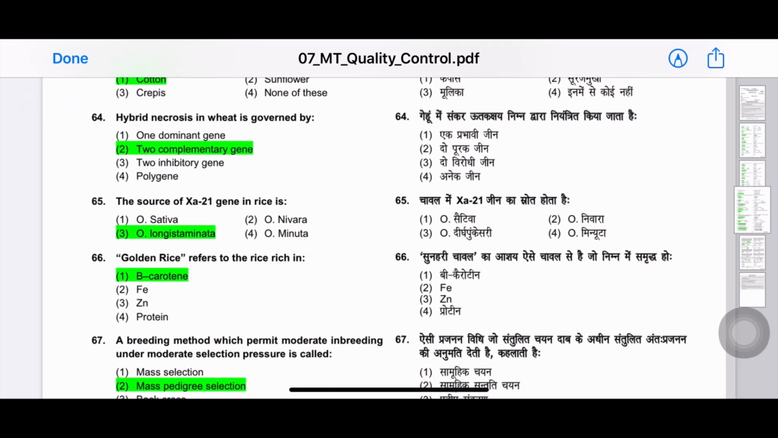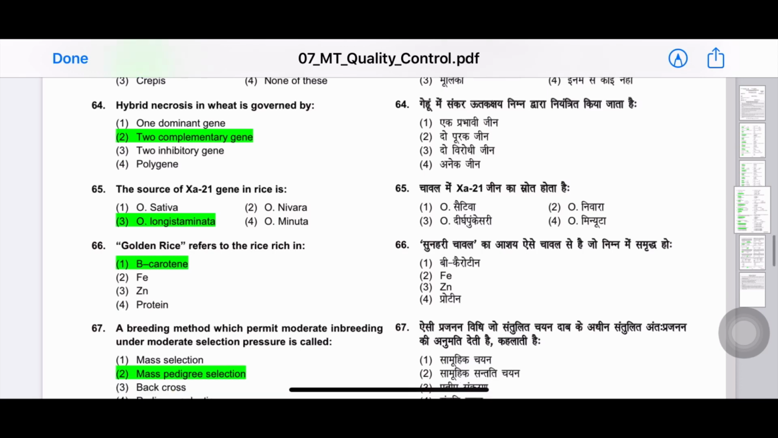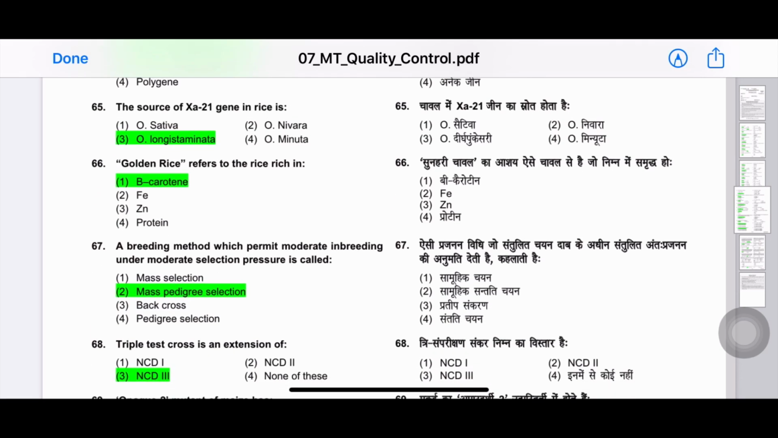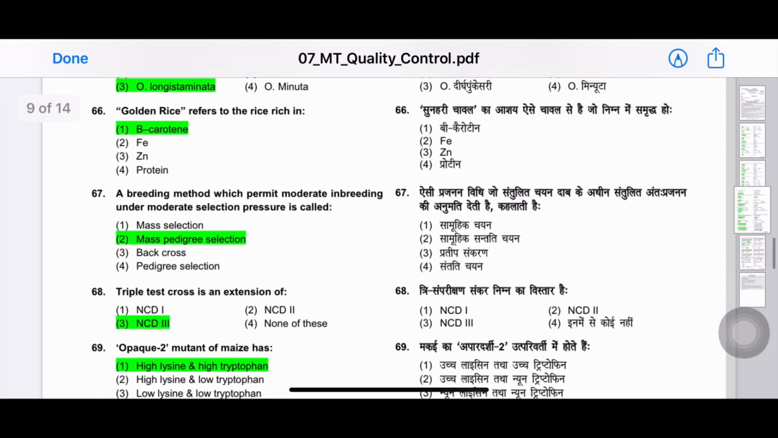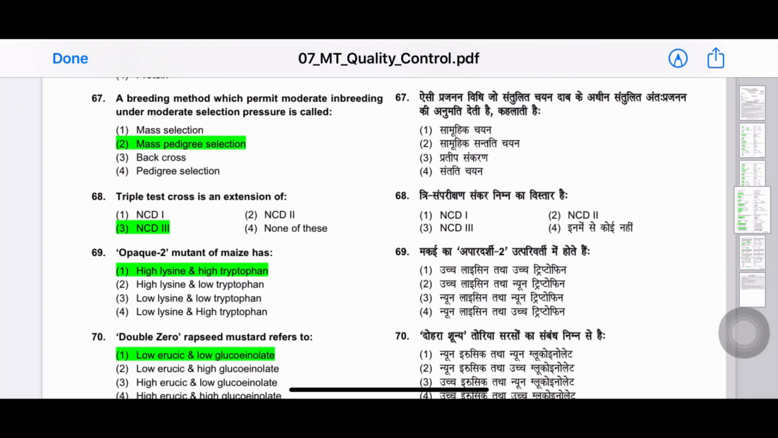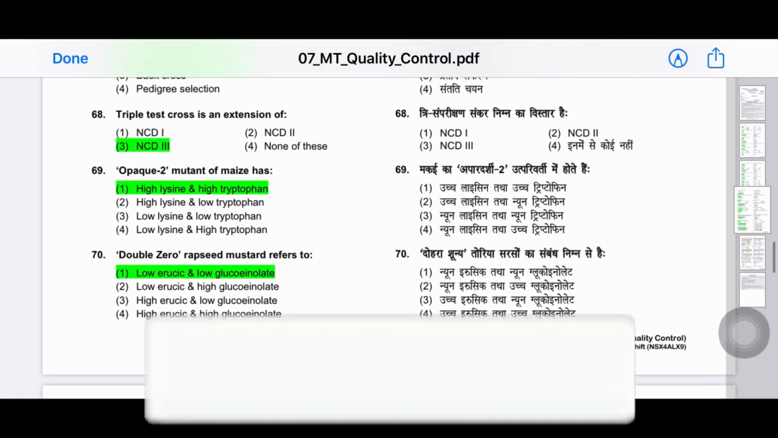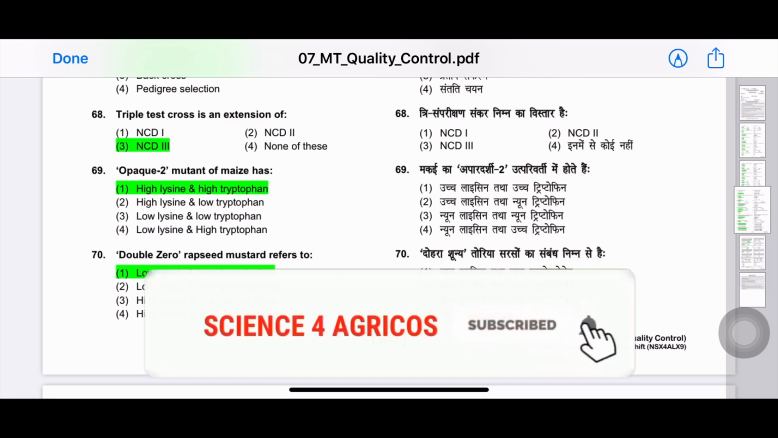64th question. Hybrid necrosis in wheat is governed by two complementary genes. 65th question. The source of XA21 gene in rice is Oryza longistaminata. 66th question. Golden rice refers to the rice rich in beta carotene. 67th question. A breeding method which permits moderate inbreeding under moderate selection pressure is called mass pedigree selection. Next question. Triple test cross is an extension of NCD3.